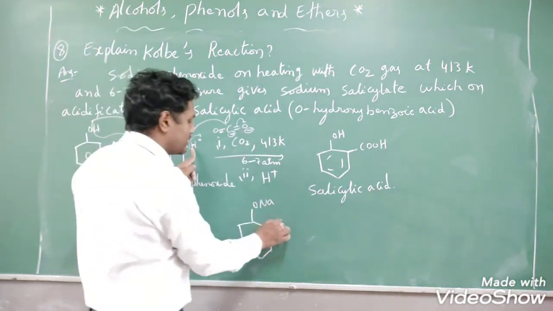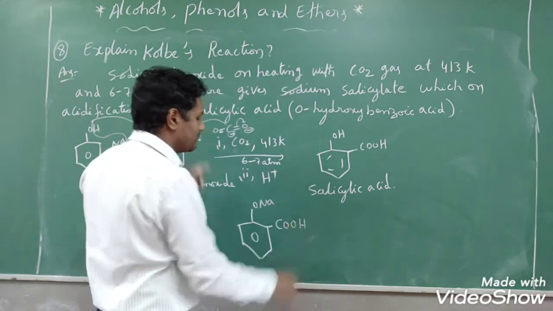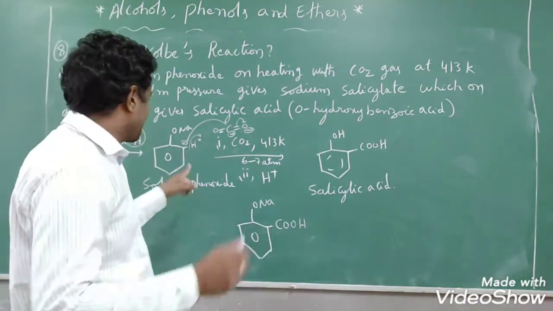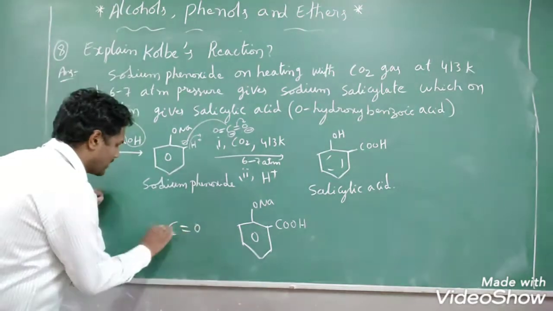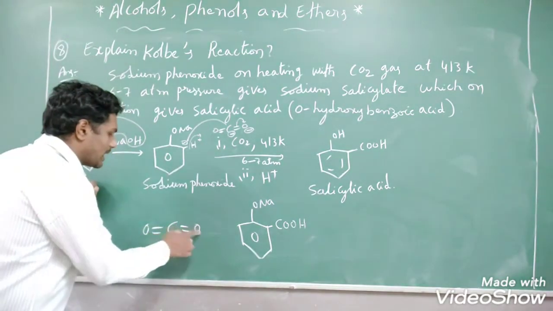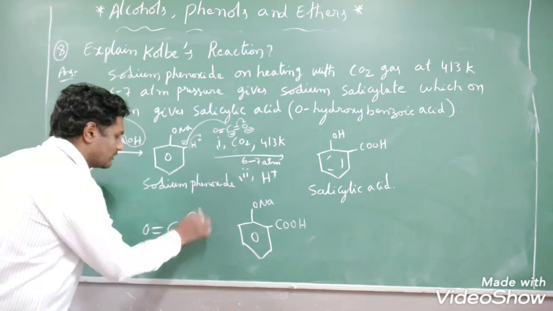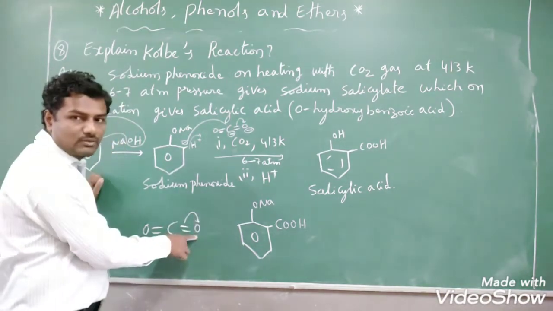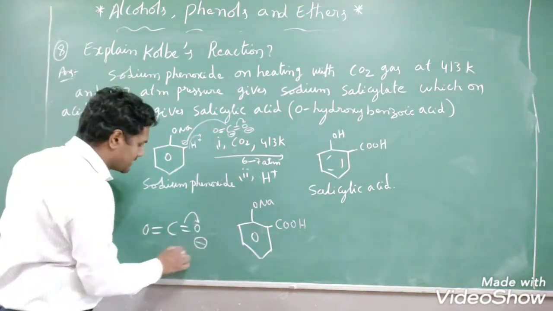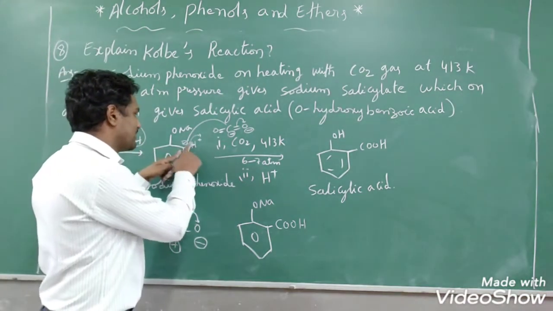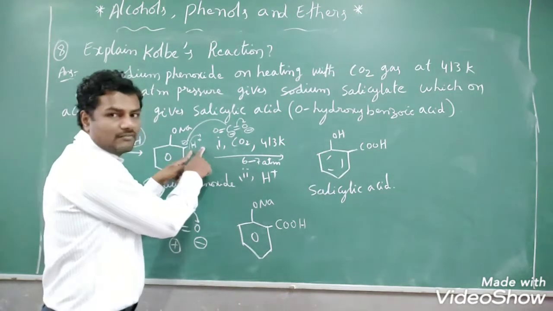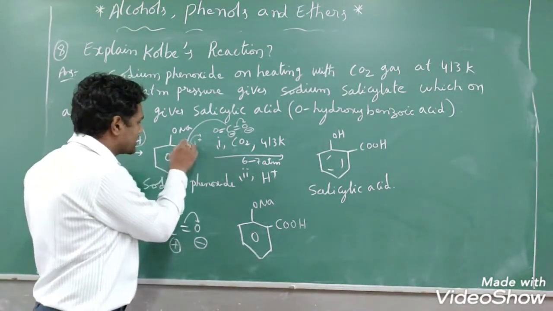Then what will happen, students? COOH will form. Once again, CO2 is like this, C double bond O. Oxygen is more electronegative, so when the pi electrons shift towards oxygen, it gets a negative charge and carbon gets a positive charge. On benzene, when this proton is released as H plus, this carbon gets a negative charge.